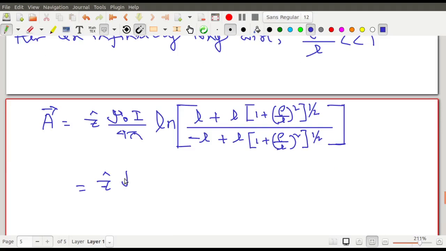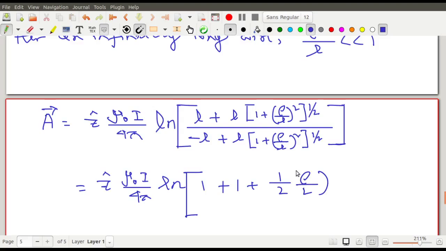So this is z cap mu 0 I by 4 pi log of, the L's cancel, 1 plus 1, and you use binomial expansion. Here do the binomial expansion, 1 plus x to the power of half. So it is simply 1 plus nx, with x being rho by L whole square.